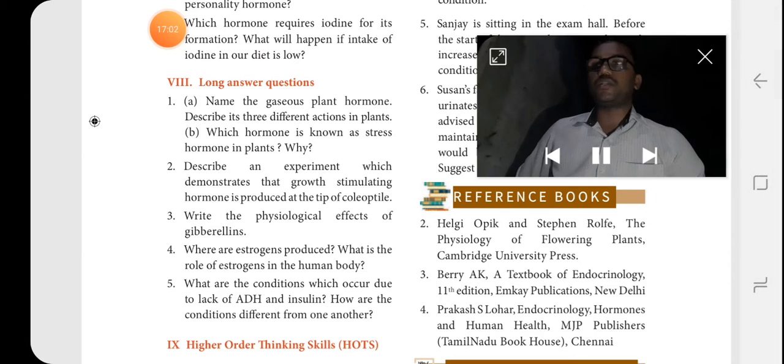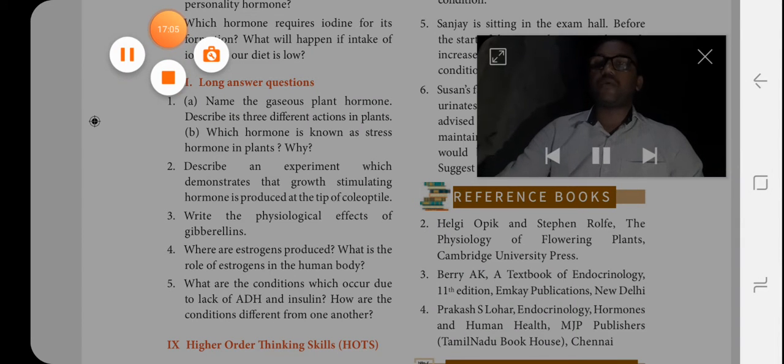After that, book inside all the topics, just go through them thoroughly and write well. All the best.